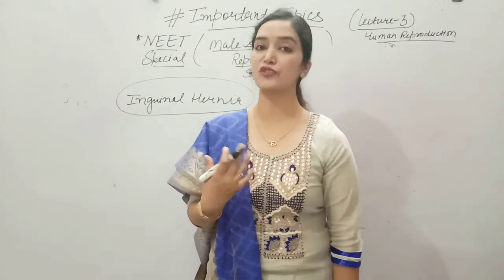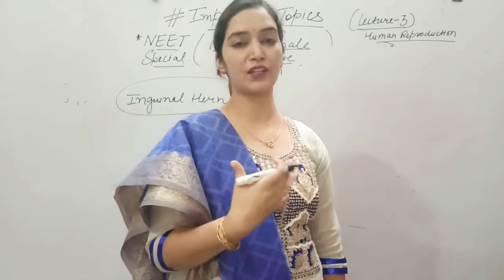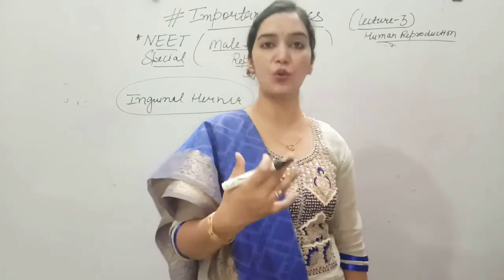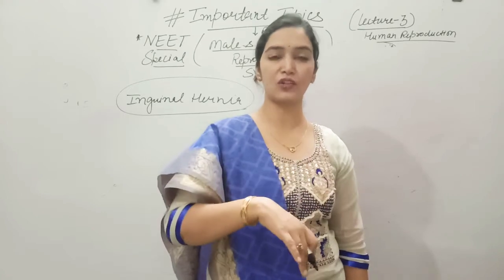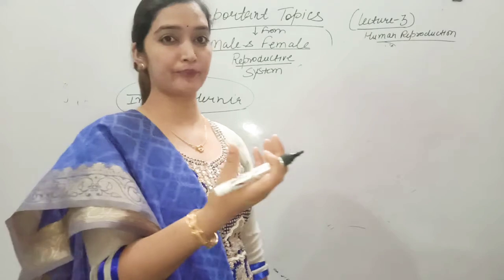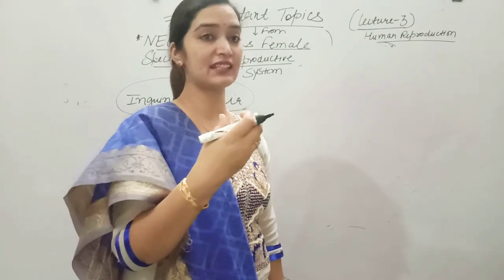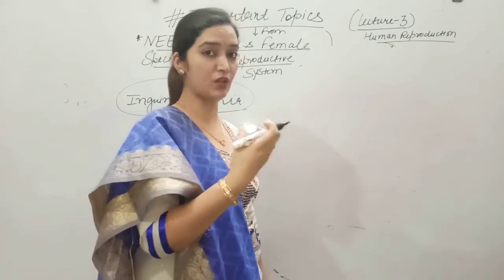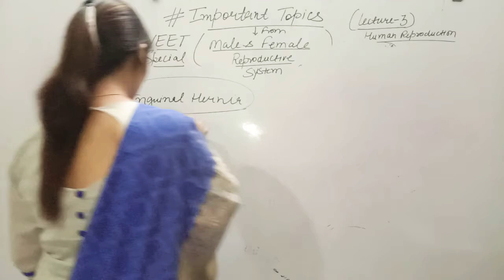In premature delivery the infant is so weak, and sometimes in old age persons, the abdominal parts will also descend in the scrotum sac along with the testis. So that causes inflammation and swelling of the testis and blockage of the scrotum sac. That type of condition is called inguinal hernia. Very very important. Note it down.